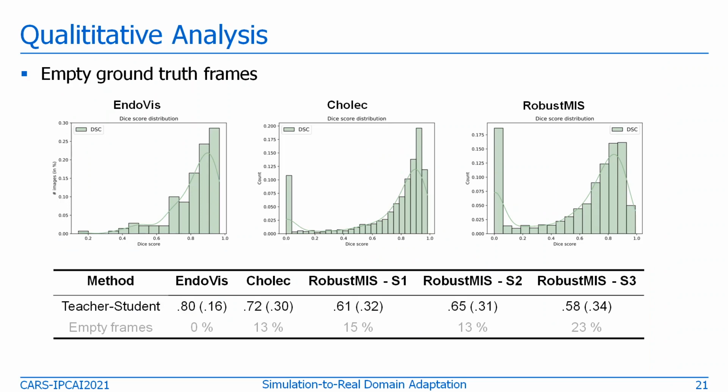Overall, if we plot the metric distribution across the dataset for all these three datasets we considered, we see that a majority of the performance drop comes from the endoscopic frames, where the network produces false positives for the cases where it does not contain any instrument. And a direct relation of it can be seen in this table, where the dice score decreases as the number of empty frames increases from endovis to robustness dataset. This suggests that if we utilize false detection techniques in the current framework, it can enhance the performance generalization capability.